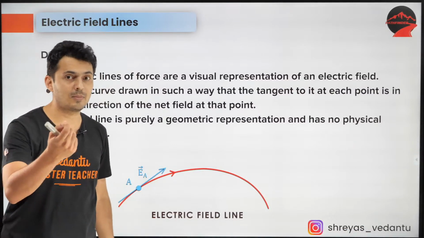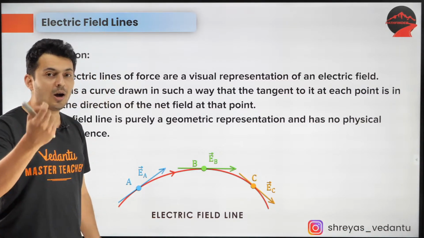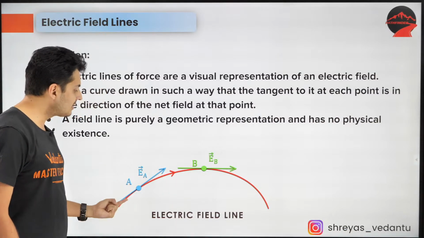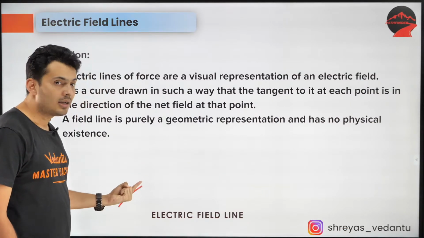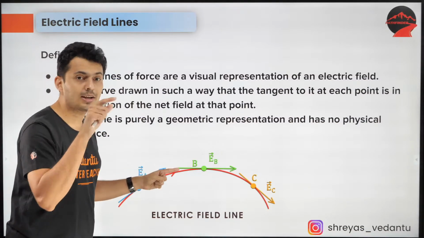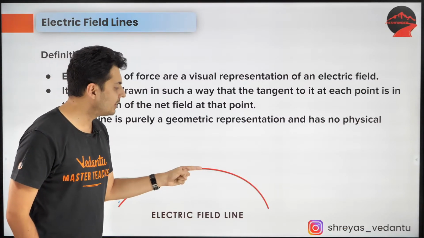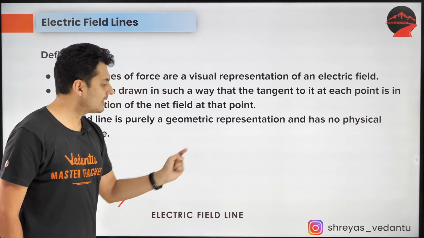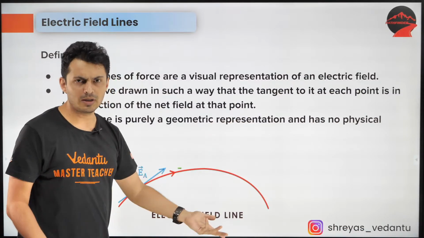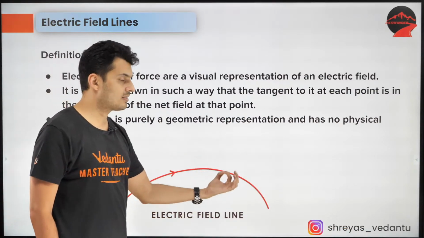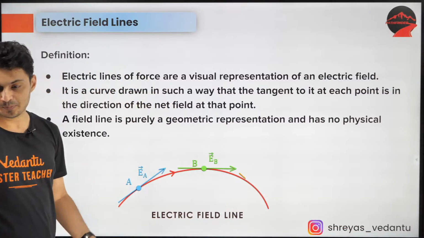So what is a field line? It's an imaginary concept. And how do you draw a field line? You place an imaginary test charge and then see what is the direction of the force. Travel in the direction of the force a little bit and see what is the new direction of the force. Travel in that new direction and again travel in that new direction of the force. You will keep on traveling along a curve or maybe a straight line depending on the situation. That curve which is traced is called a field line.